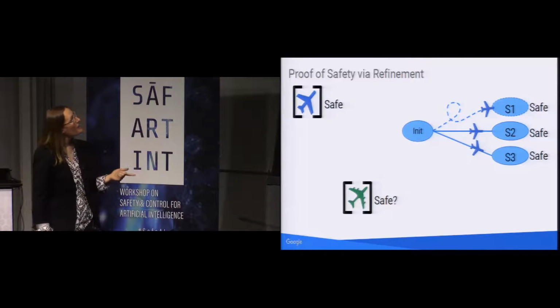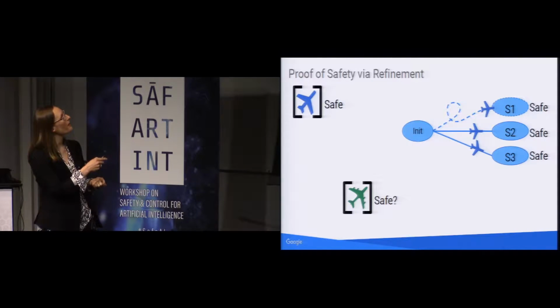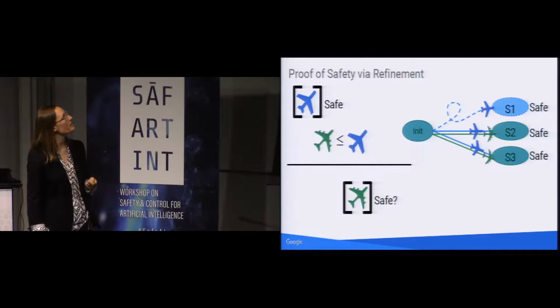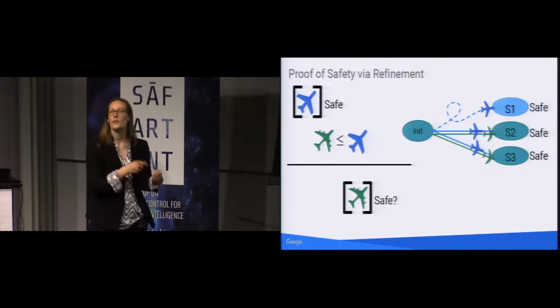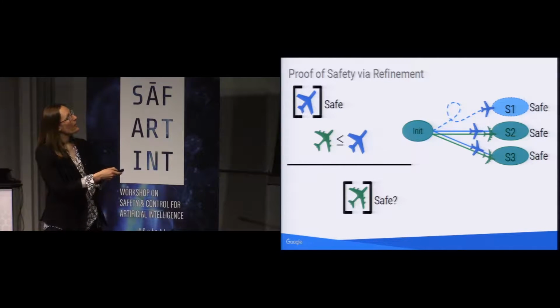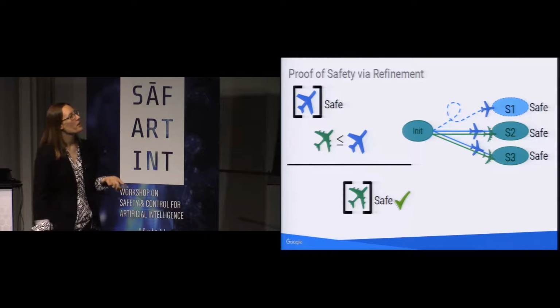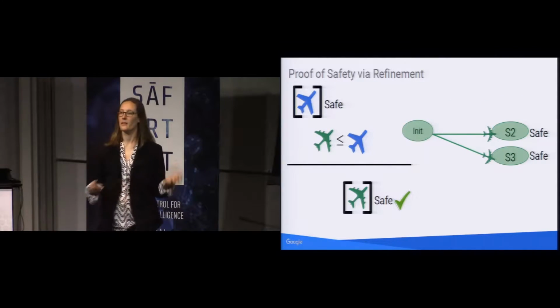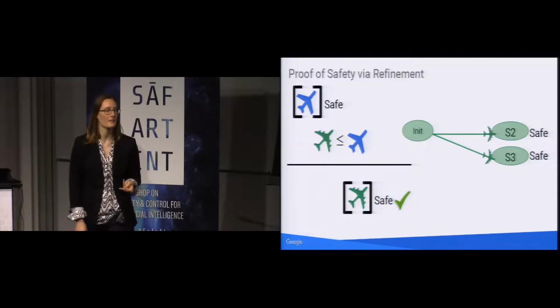So instead, I will leverage the fact that I already have a safety proof for the blue system, and I'll just show that there's a refinement relation satisfied. And as a result, because I know that everything accessible by the blue system was safe, I also know that everything accessible by the green system also satisfies safety.